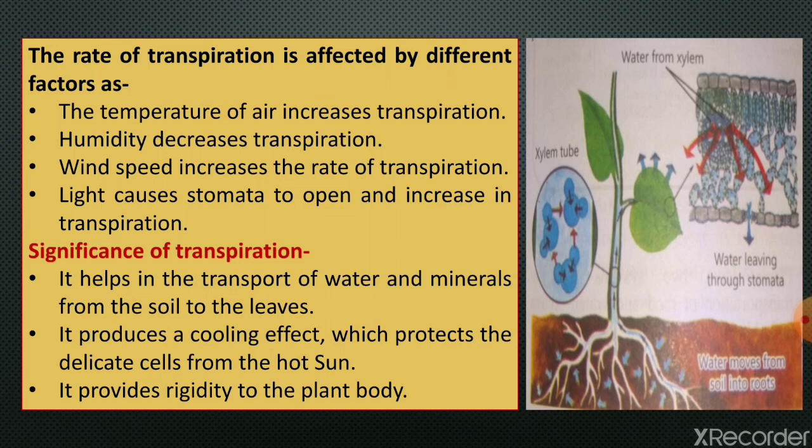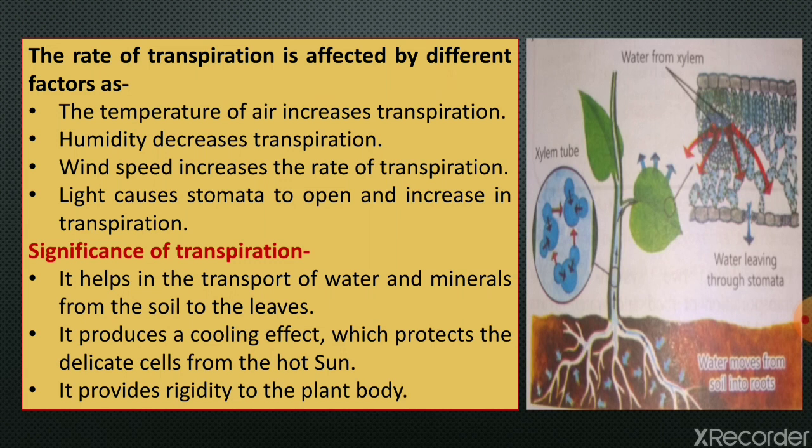If the atmosphere is already saturated with water vapor, then the rate of coming out of water from the stomata through the leaves decreases. Then wind speed increases the rate of transpiration. Light causes stomata to open and increases transpiration.